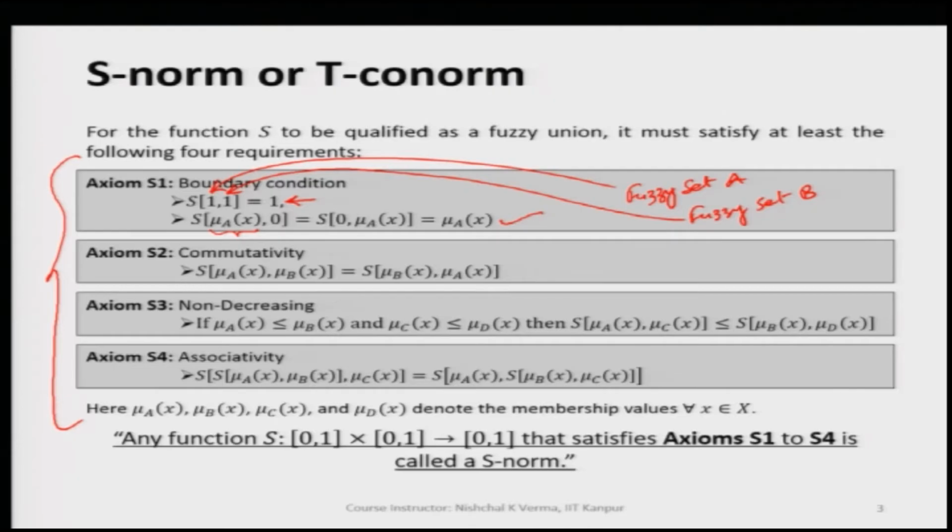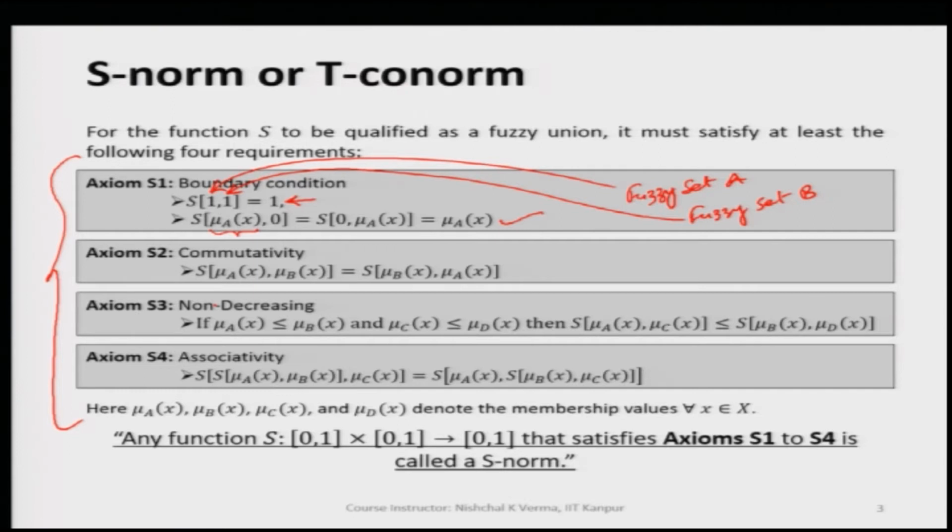And then we have the commutativity property. If we take the S norm of two membership values mu A of x and mu B of x, this is equal to S of mu B of x and mu A of x. So, this is the second axiom S2.